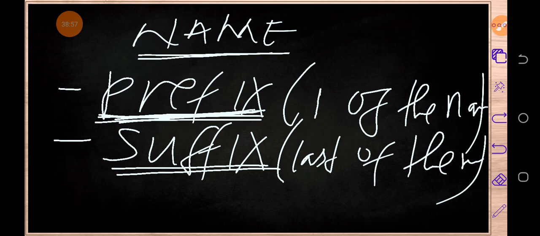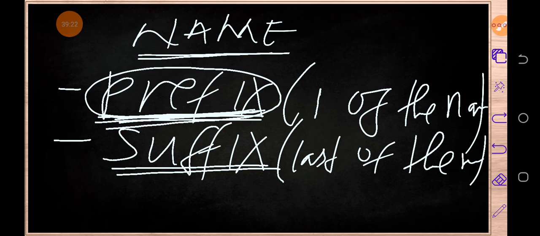So now, what you need to understand is that the prefix shows the number of carbon atoms in an organic compound. So the first part of the name shows the number of carbons which that particular organic compound or that particular member has.